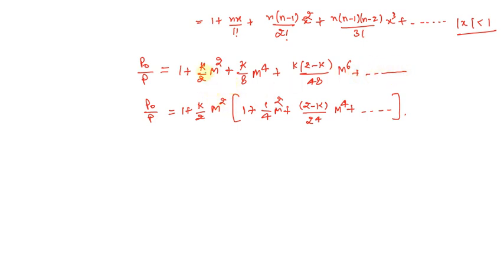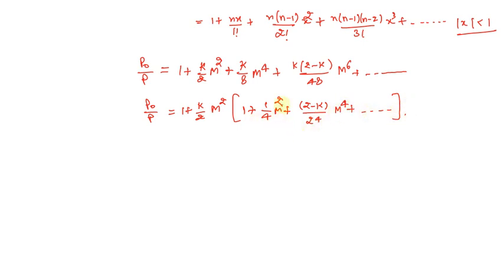If we take K by 2 m square common in the consequent terms, what we are left with is P naught divided by P equals 1 plus K by 2 m square in bracket 1 plus m square by 4 plus (2 minus K) divided by 24 m to the power 4 plus and so on.